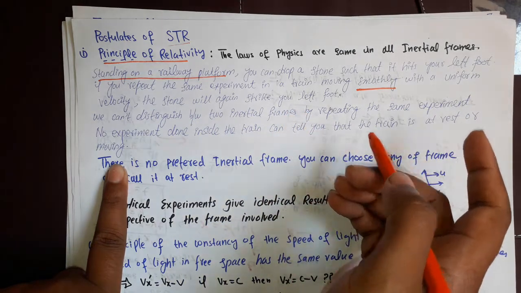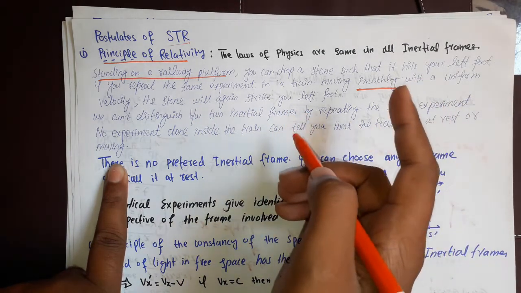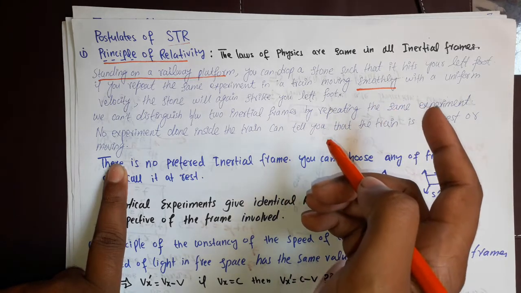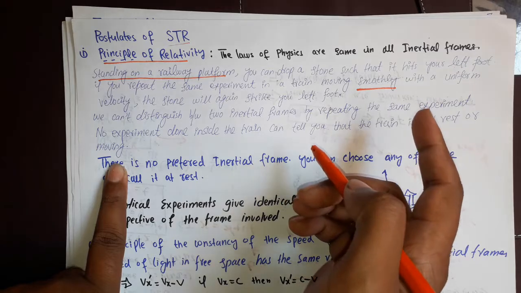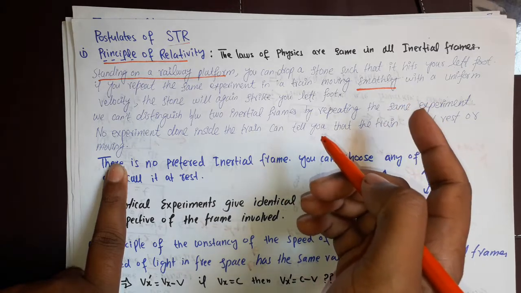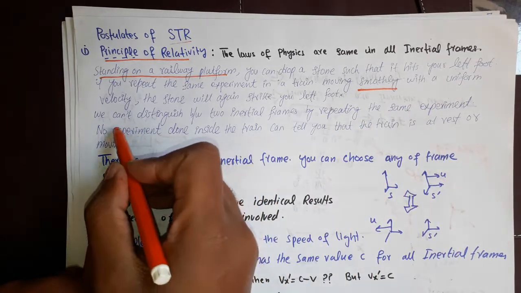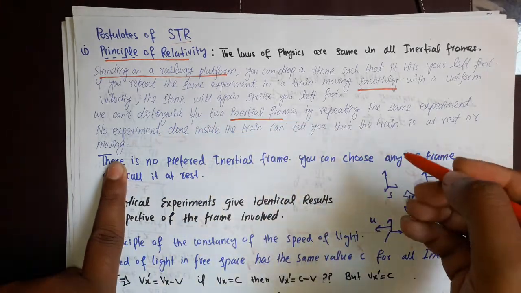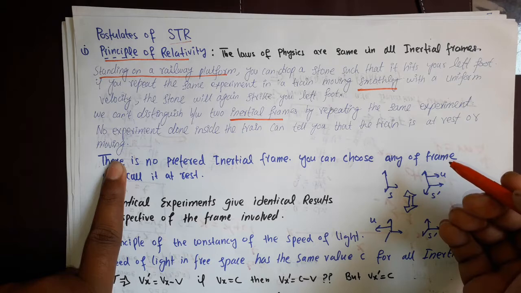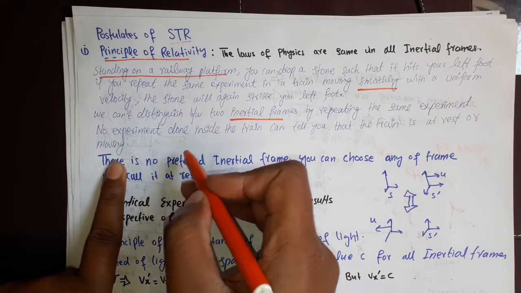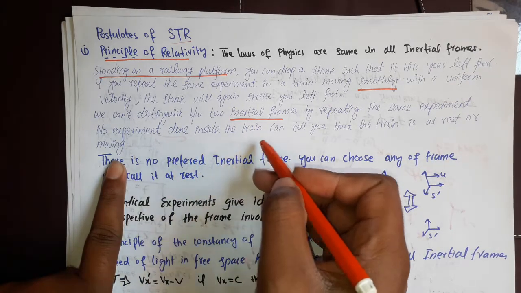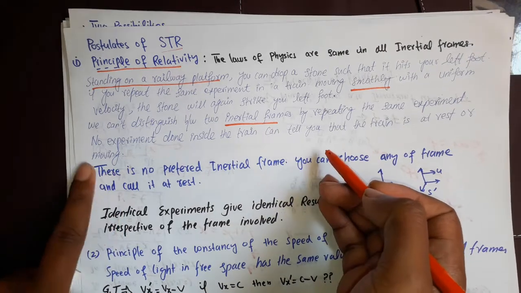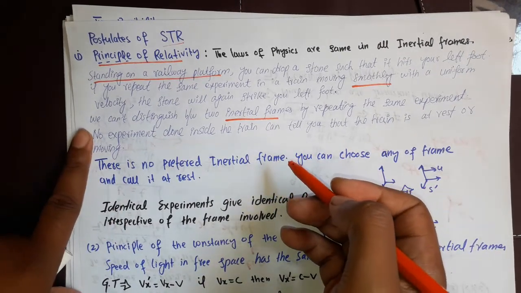If you perform one experiment at rest and another in an inertial frame moving with constant velocity, you cannot distinguish between these two experiments. We can't distinguish between two inertial frames by repeating the same experiment. No experiment done inside the train can tell you whether the train is at rest or moving. That is basically the principle of relativity.